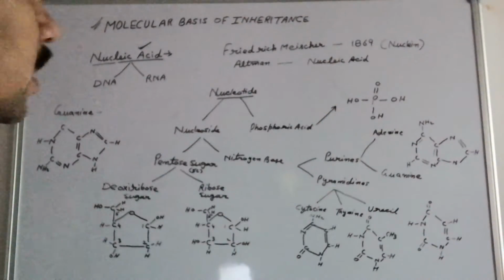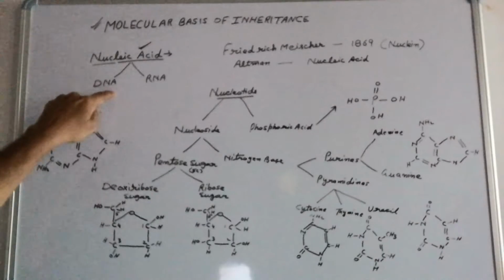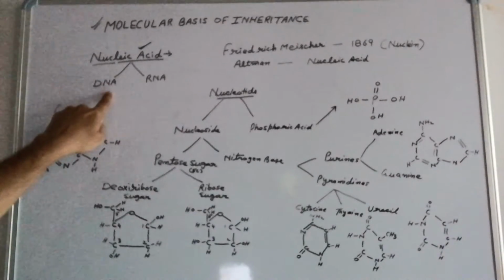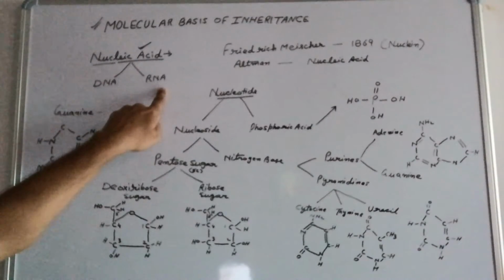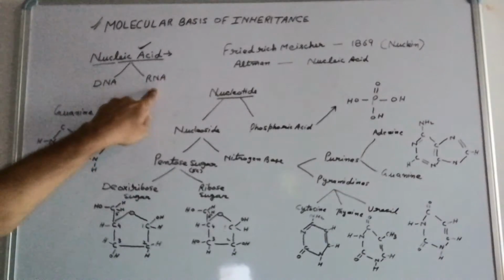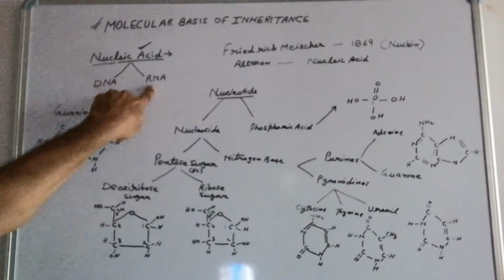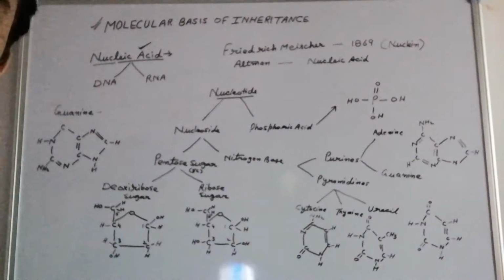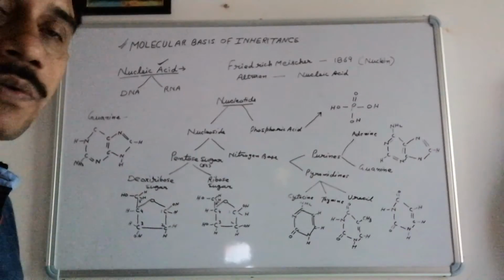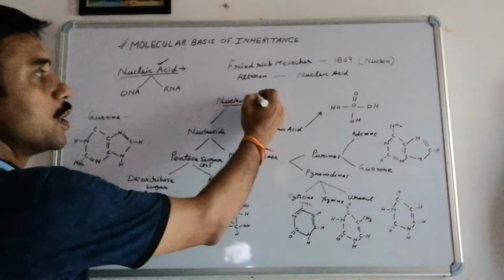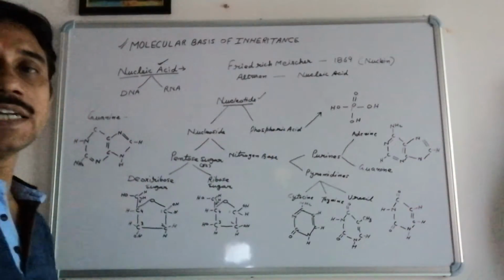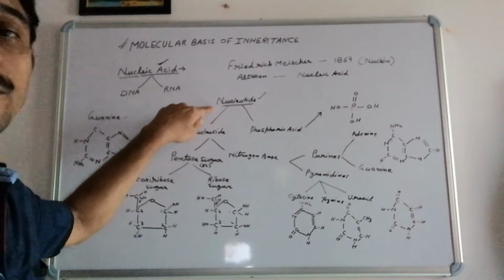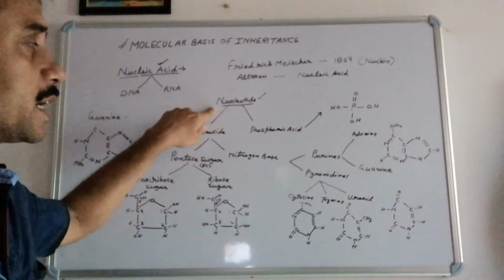Now what we know is that nucleic acids are of two types, that is DNA, deoxyribonucleic acid, and RNA, that is ribonucleic acid. Whenever we are discussing either of the nucleic acids, DNA or RNA, we will very simply say that nucleic acid is made up of nucleotides. Nucleotides are the monomeric units which form the nucleic acid.